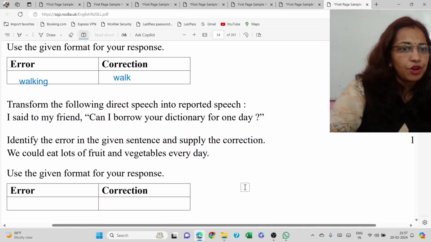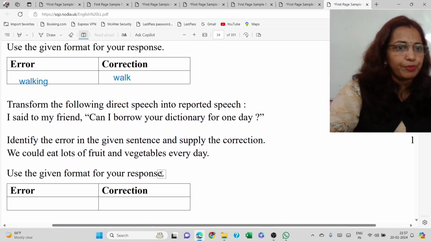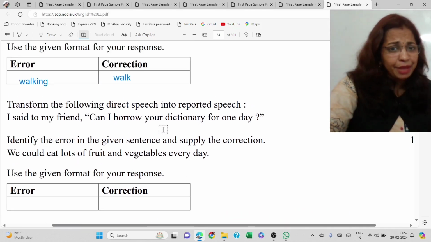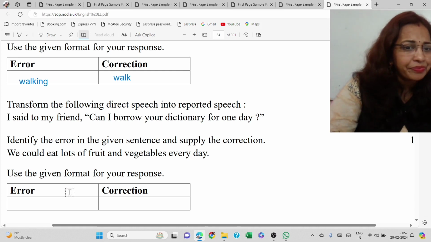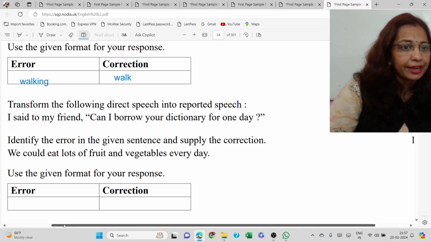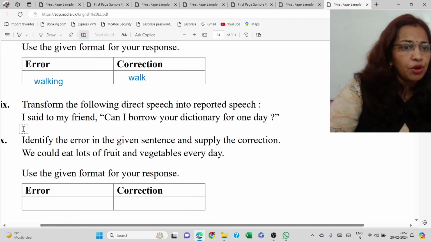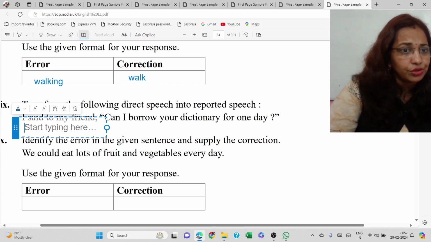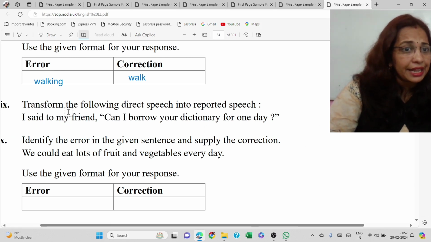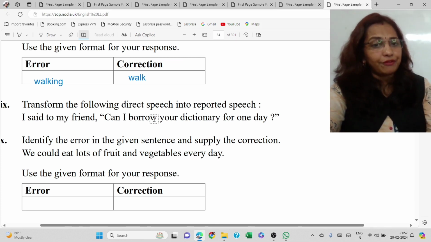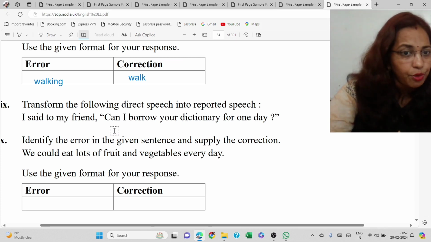Next, transform the following direct speech into reported speech. I said to my friend, can I borrow your dictionary for one day? I have mentioned it earlier also that whenever the reporting verb is in past tense, we have to make the reported speech its corresponding past tense. So what should be the answer?